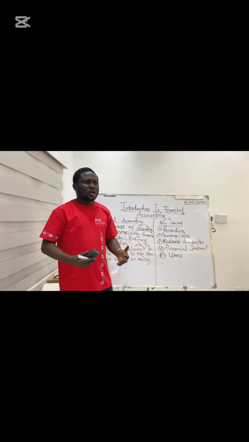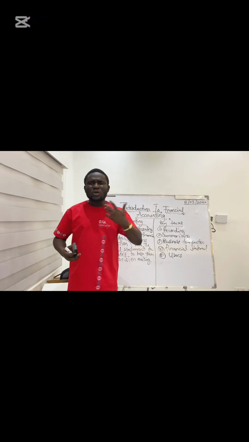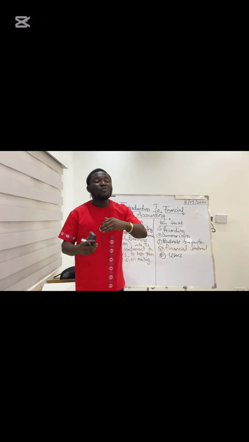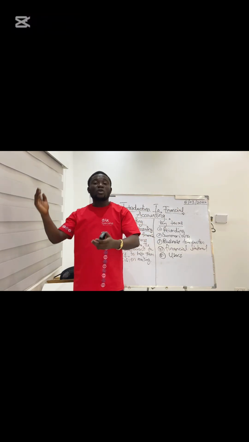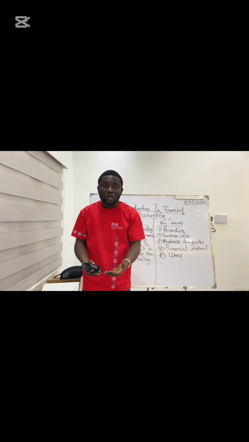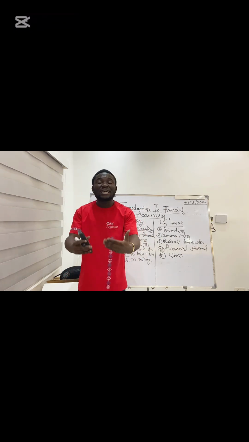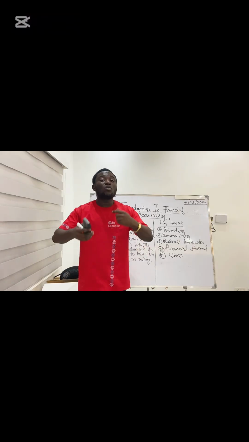So in accounting, we are not just preparing the information, we are not just recording or summarizing it. The reason why you are drawing all these tables, the reason why you are doing everything, at the end of the day is to communicate to the users, because they want to make decisions.